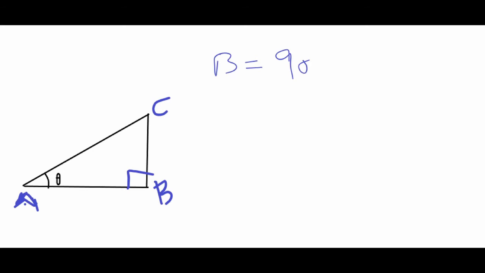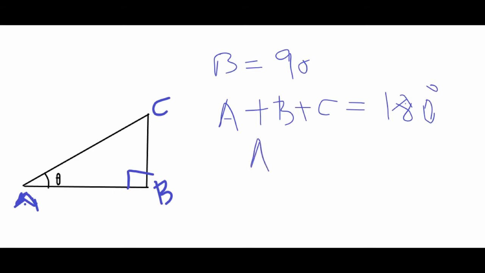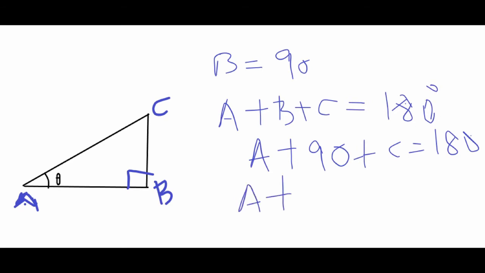Now we already know that angle A plus B plus C is equal to 180 degrees, the sum of the three angles of a triangle, isn't it? Now we know that angle B is 90, so A plus 90 plus C is equal to 180, or A plus C is equal to 90. Understood? That means A and C together add up to 90.